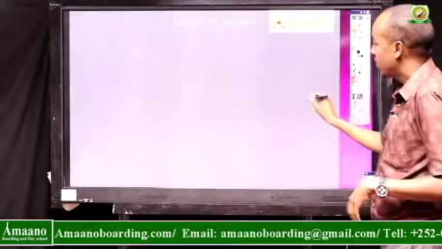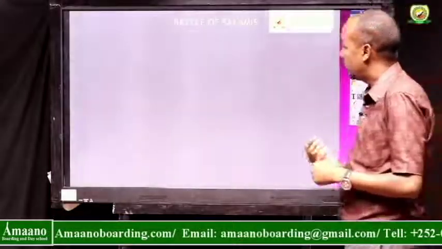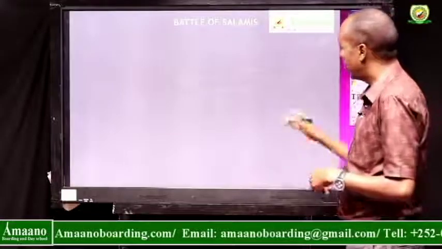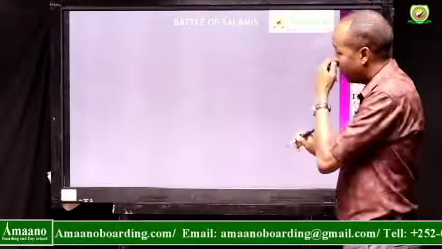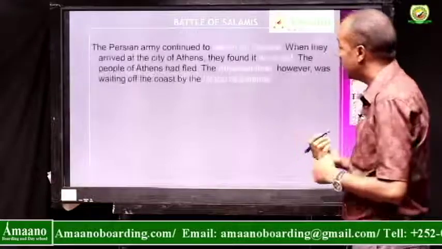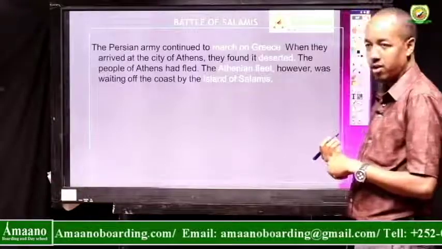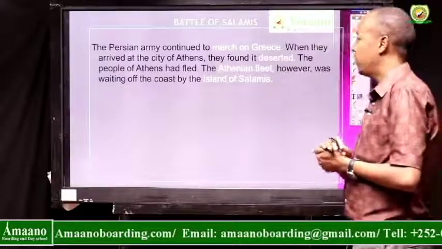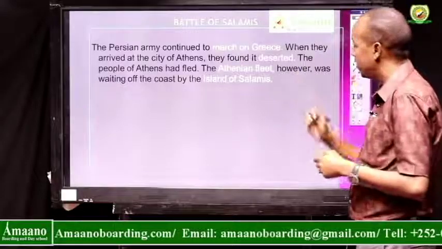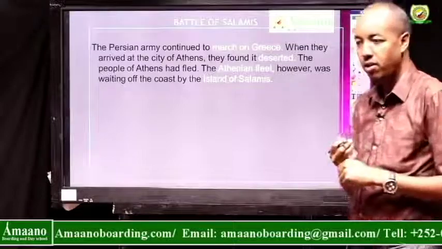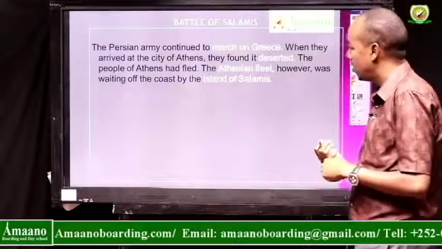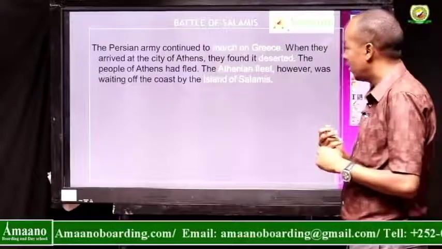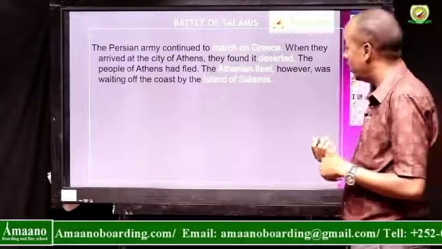Okay. There's another battle, called the Battle of Salamis. In the Battle of Salamis, the Persian army continued to march on Greece again. They still wanted to conquer Greece. When they arrived at the city of Athens, they found it deserted. There was no one at all. The people of Athens had already fled. They ran away. So what could they do now?